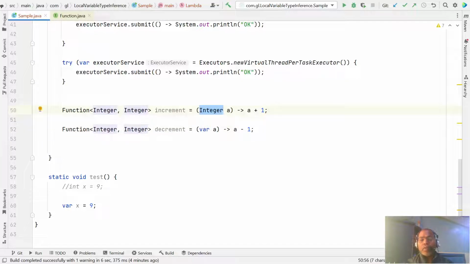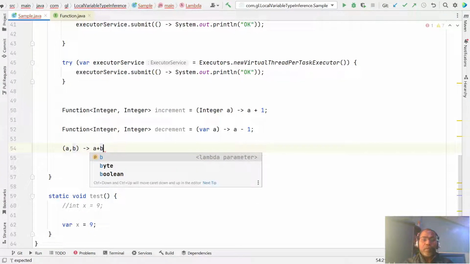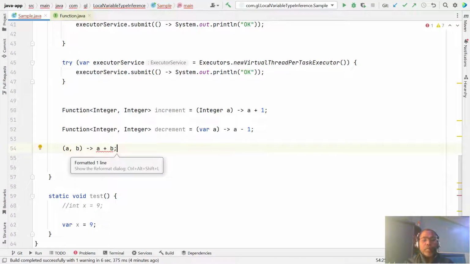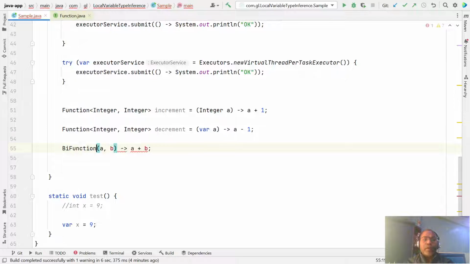But please ensure that if your function takes two parameters, let's say a lambda expression taking a, b and just returning a plus b, something like a BiFunction, that will take one integer, another integer and return another integer.